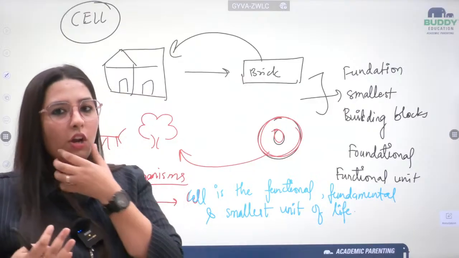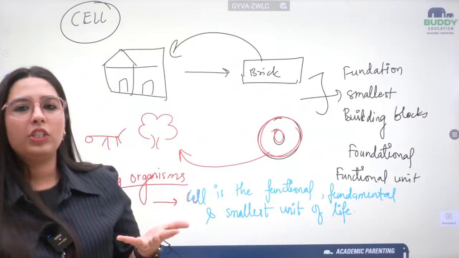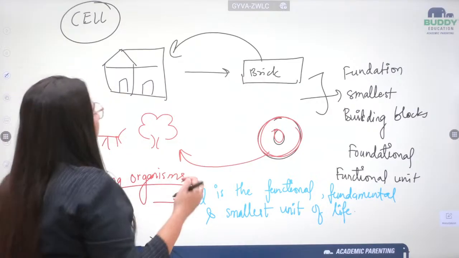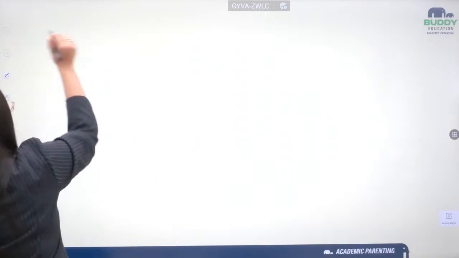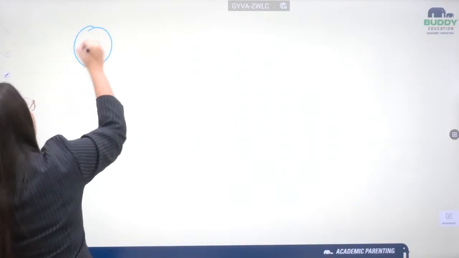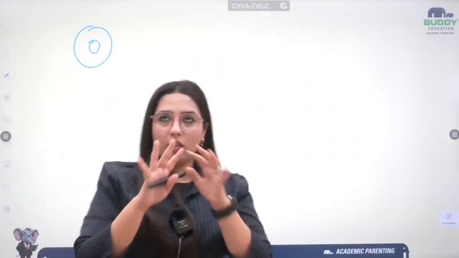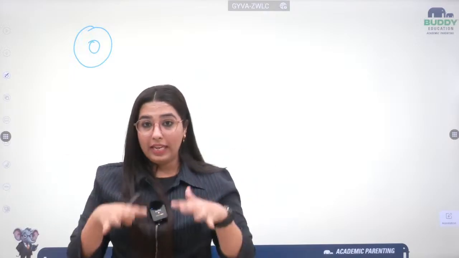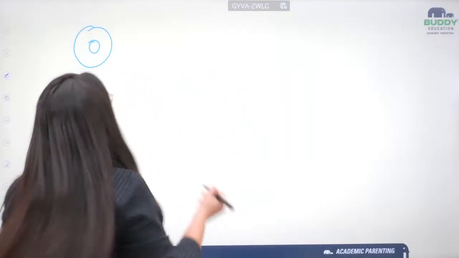What all this foundation is leading to, students, is that a cell is basically the smallest unit. If I aggregate all the cells together and form a group of cells, there comes the tissue.